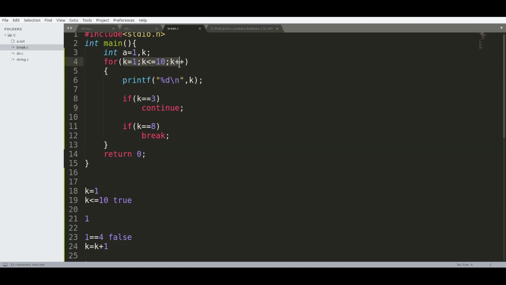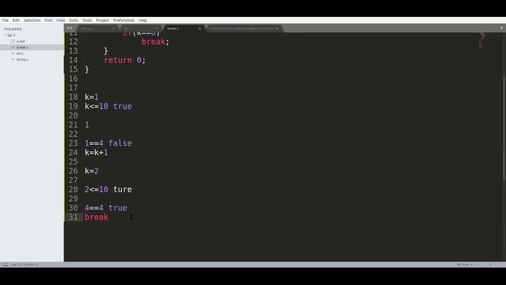This for loop is meant to iterate from value 1 to 10. Here at the value 3, it just ignores that value 3 and continues. Continue means you continue with the remaining part of the program. So again it checks with this condition. The same process is repeated.